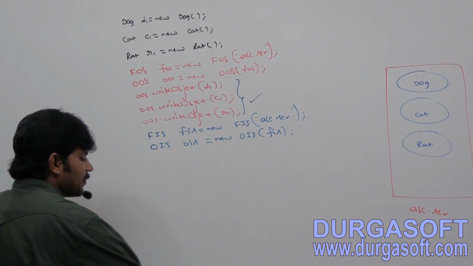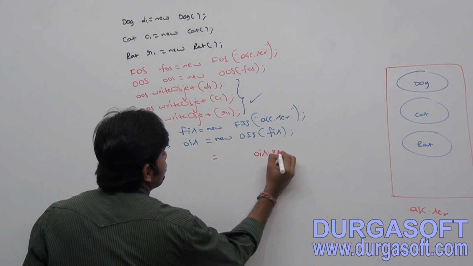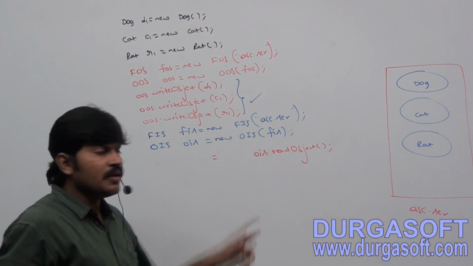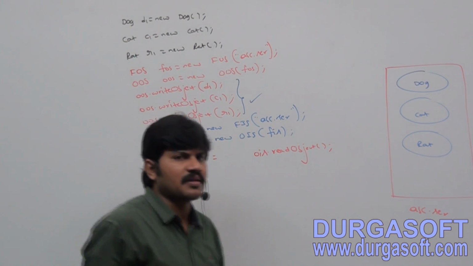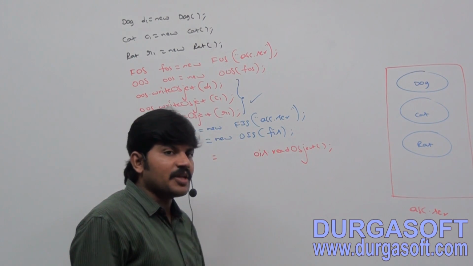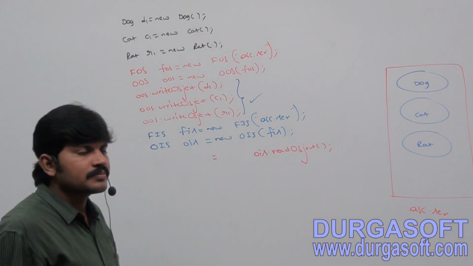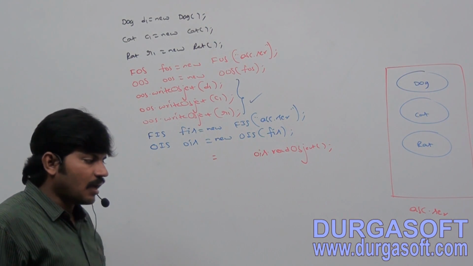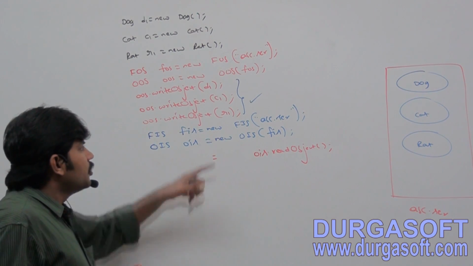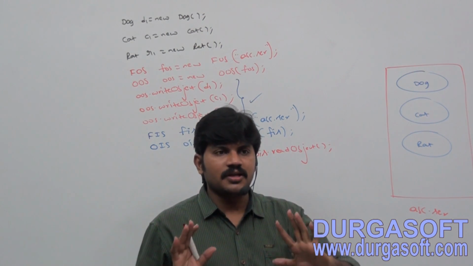Now observe, I'm using ois.readObject. In the last example, how many objects were there in the file? Only one object, the dog object. But here, how many objects are there? Three objects. If I use ois.readObject, which object will come: dog, cat, rat, or any object? Make sure, in whichever order we serialize, in the same order only deserialization happens.